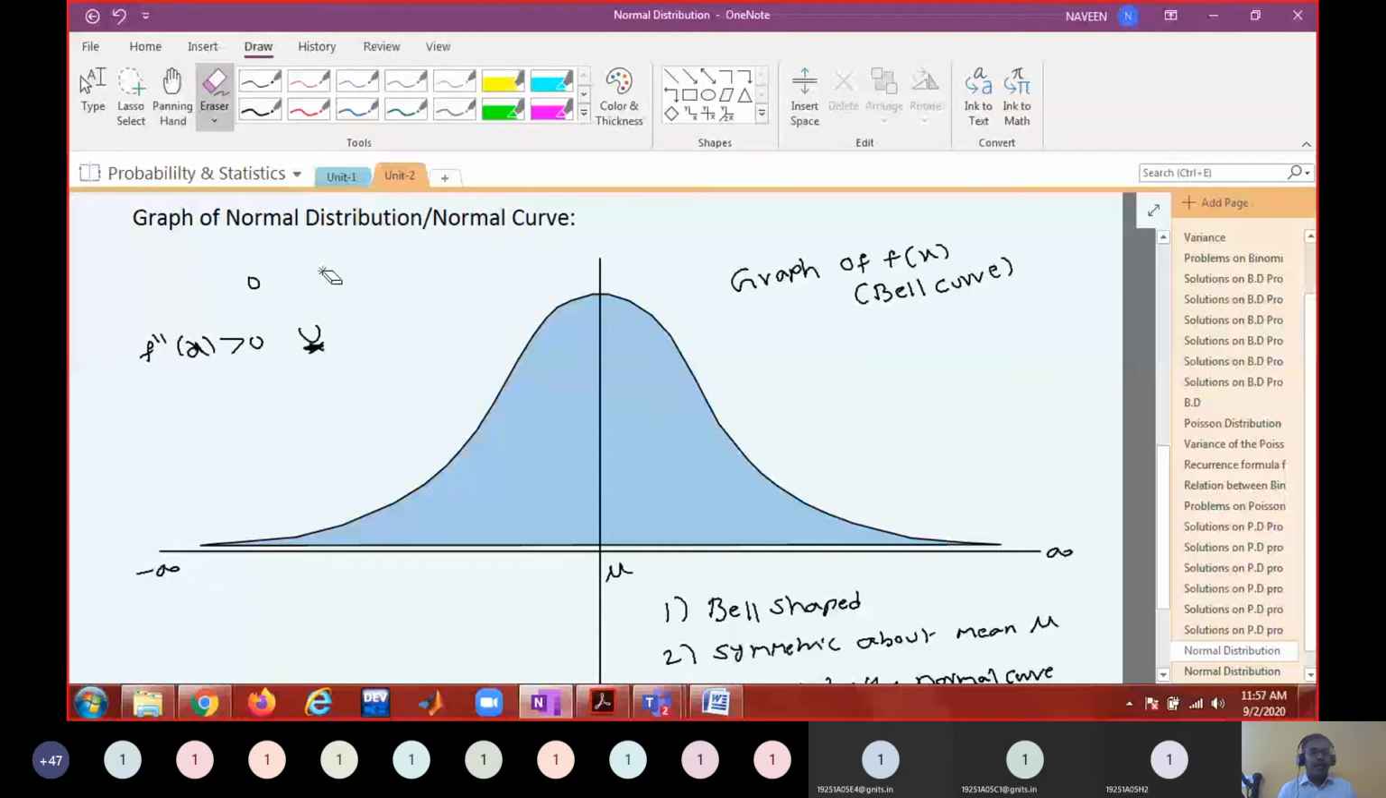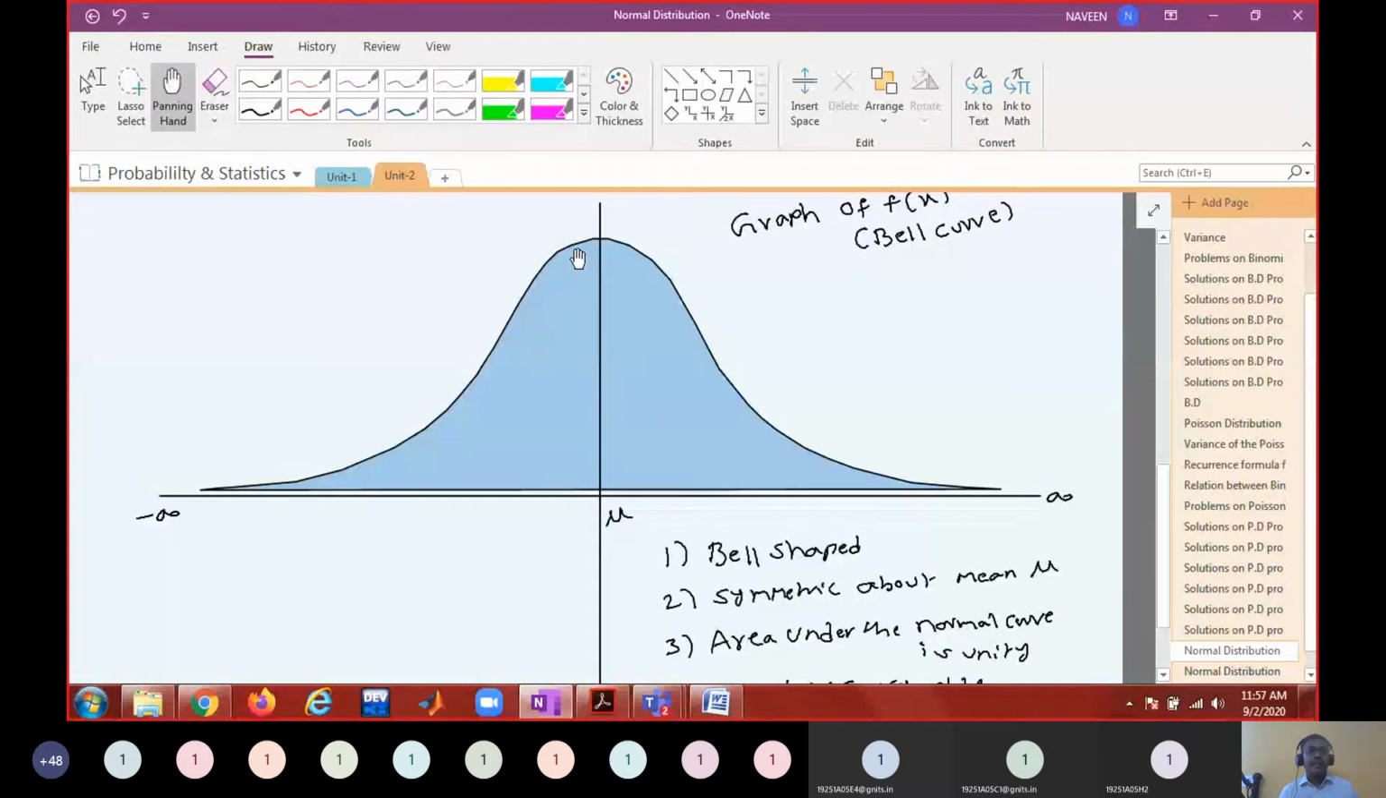So now tell the concavity of this curve. Is the concavity same throughout the graph, or is the concavity changing? Changing. Where? Initially when I'm starting from here, what is this concavity? Concave upward or downward? Downward. And when I'm going like this, now what is this? Upward.